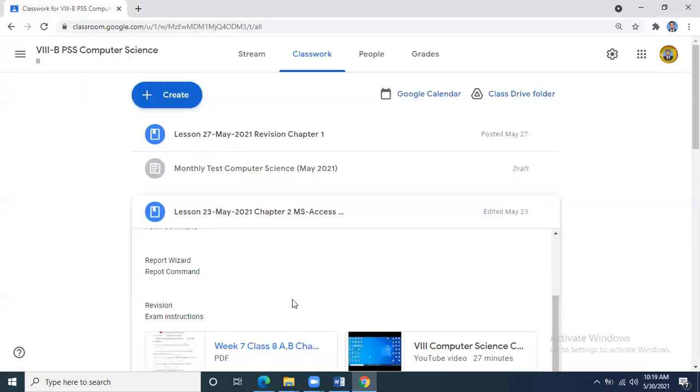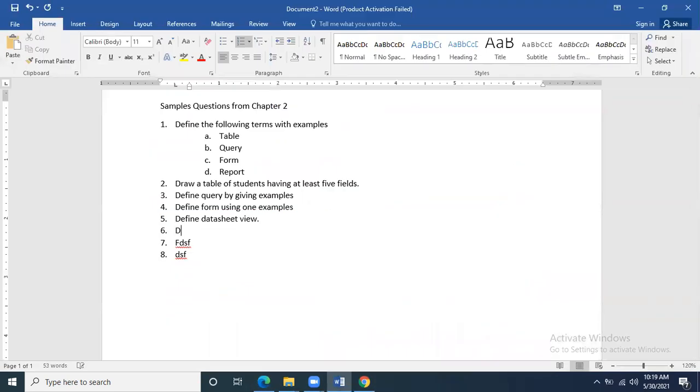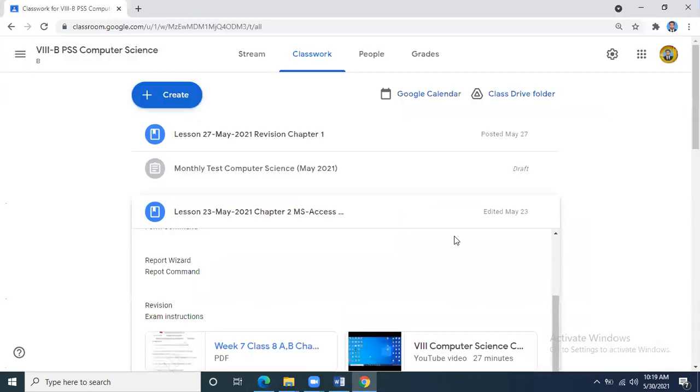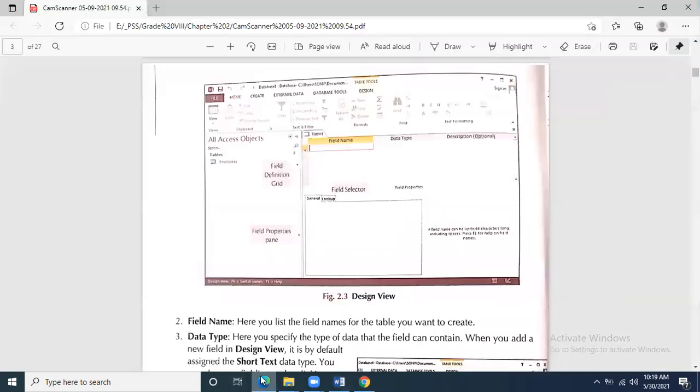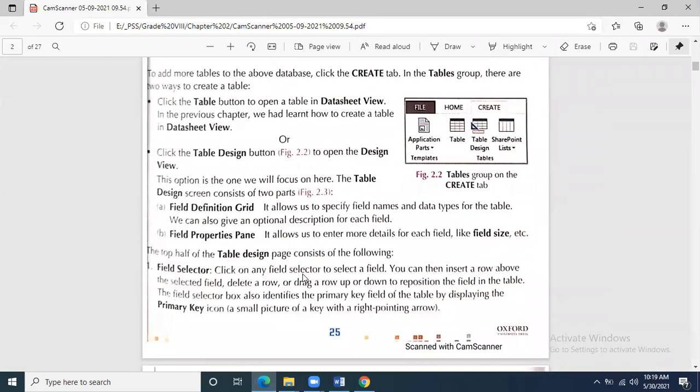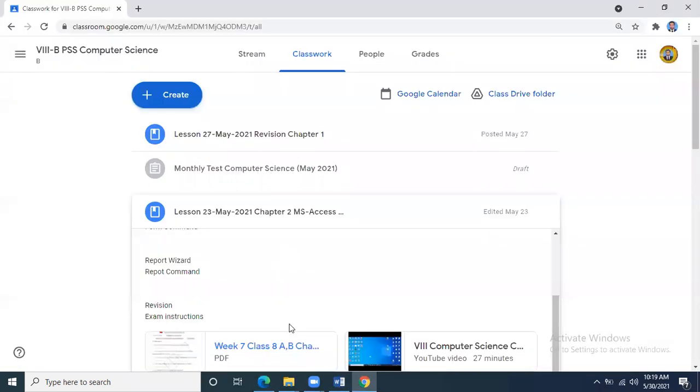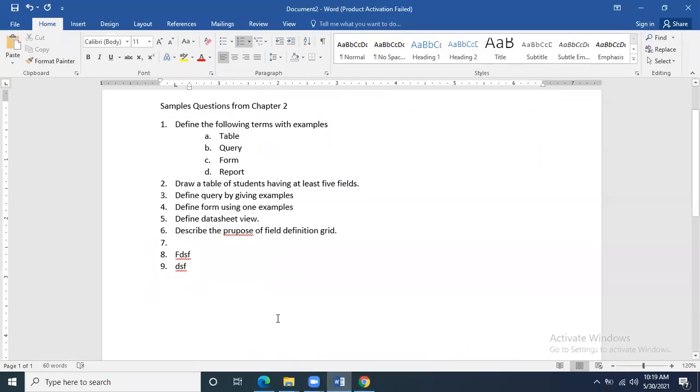So they can ask you to describe the purpose of the field definition grid, number 1. And the second one is the field properties pane.